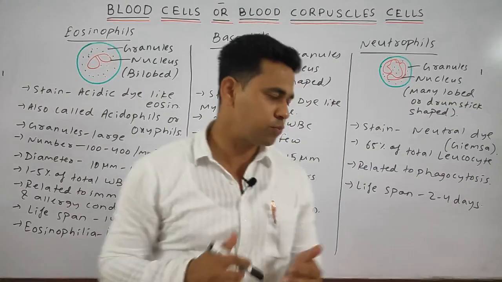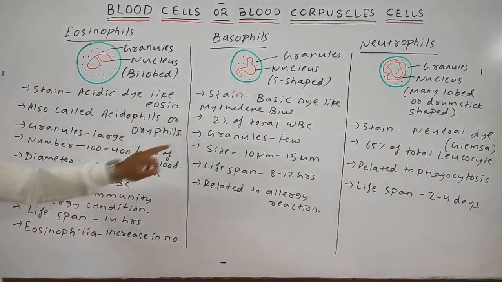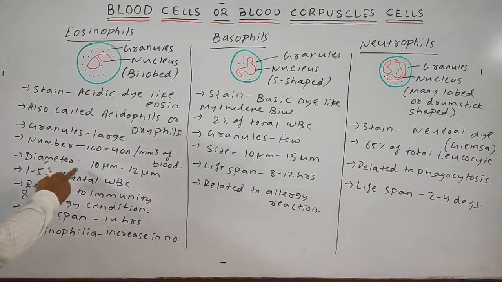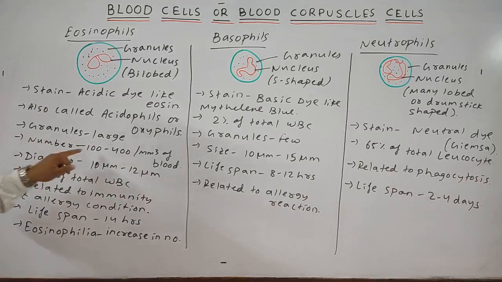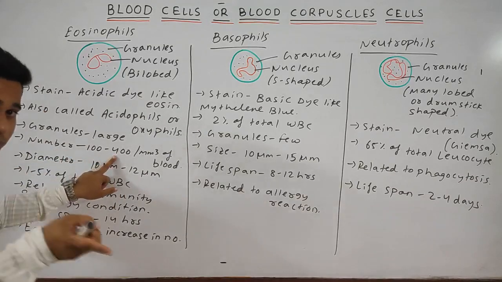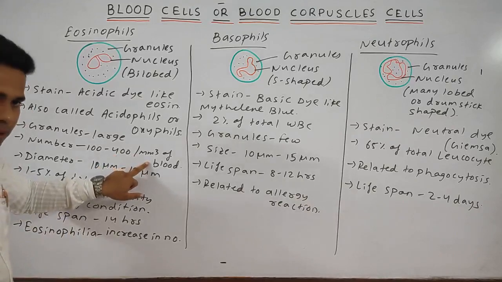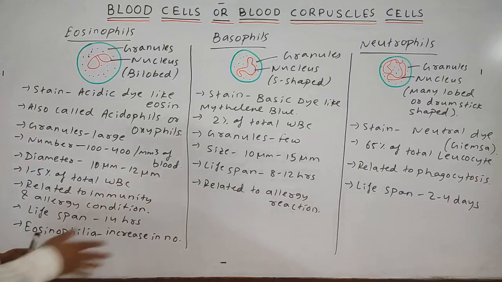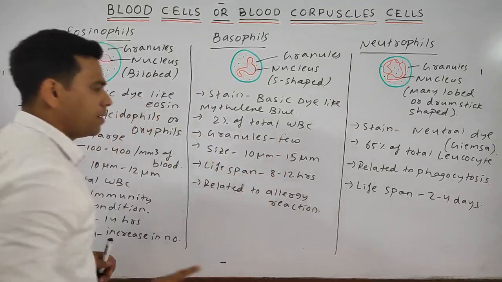Students, next point. Granules in the eosinophil are large, whereas in the basophil they are few. Next, come to the diameter. The diameter of the eosinophil is about 10 to 12 micrometers, and the number varies from 100 to 400 per cubic millimeter of blood. Means every cubic millimeter of blood consists of 100 to 400 eosinophils. Whereas in the basophil, the size is around 10 to 15 micrometers.